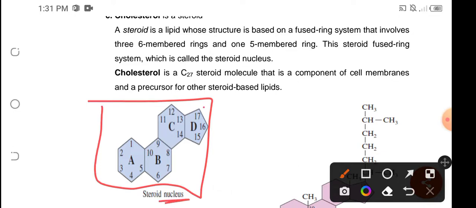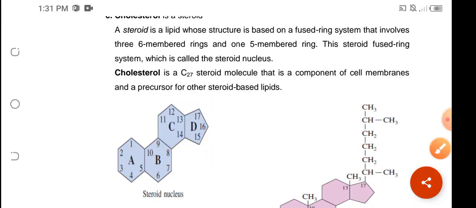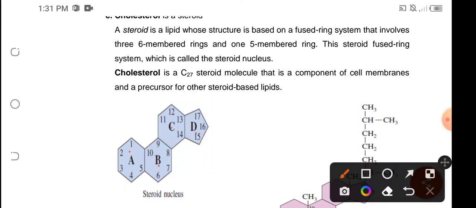We have 17 carbon atoms. We start here. This is carbon number 1, then rotating, that would be 5. And then here would be 6, and then that would be 10. Then start again here, 11. Then this one would be 14. And the last ring would have 15 to 17. So all in all, we have 4 rings in the steroid nucleus.